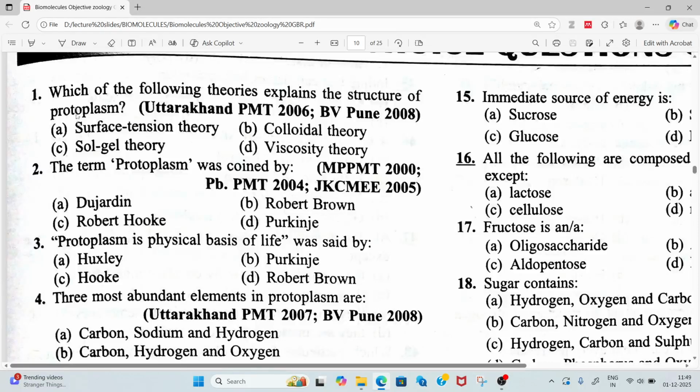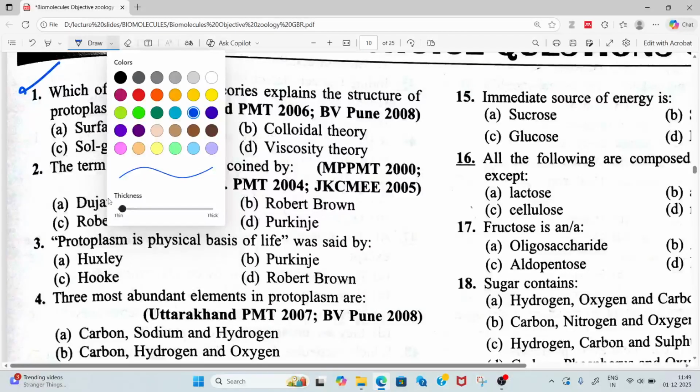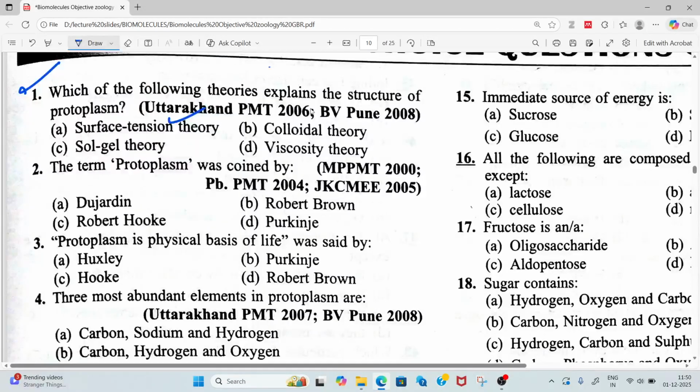Hello. So the first question is here. Which of the following theories explain the structure of protoplasm? So the correct answer here will be option B. So the correct answer is option B.